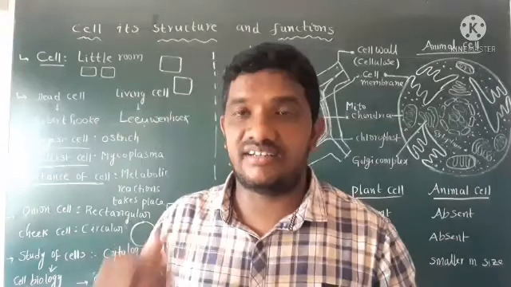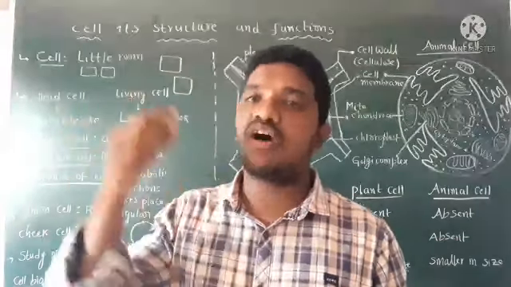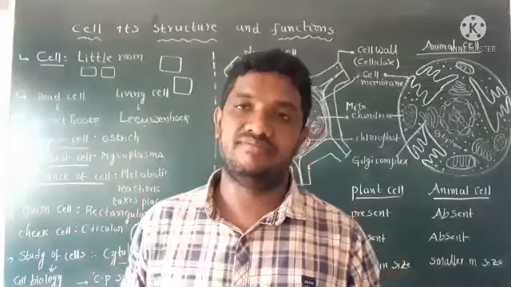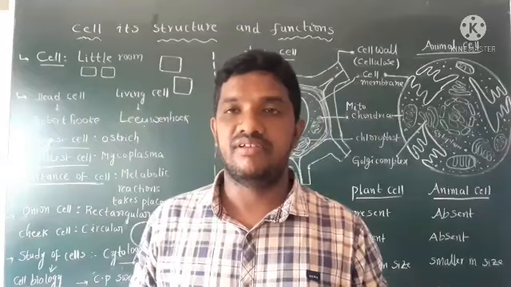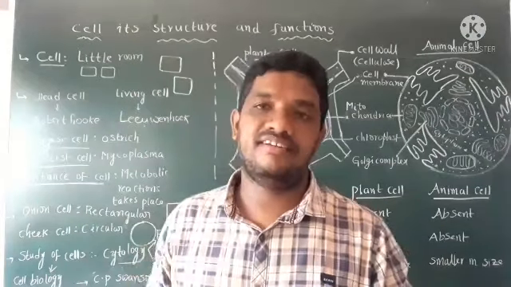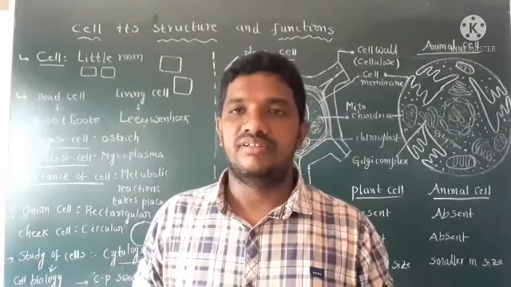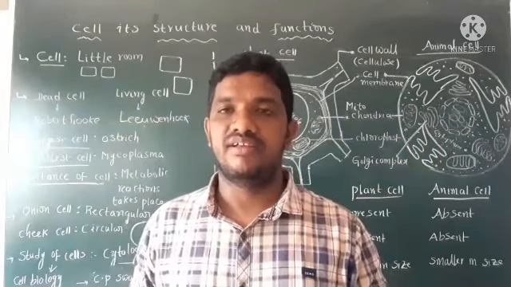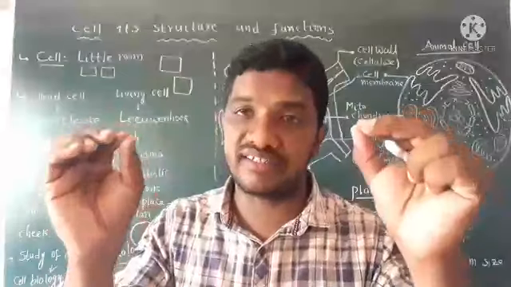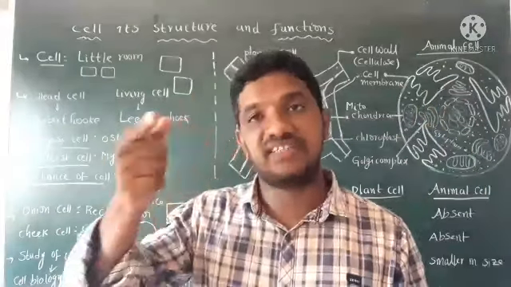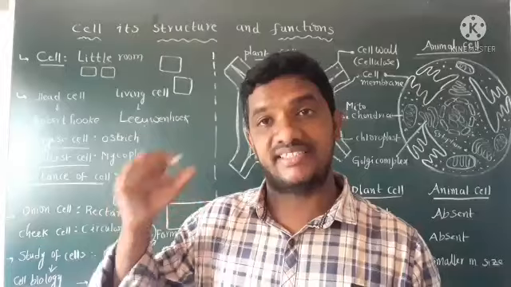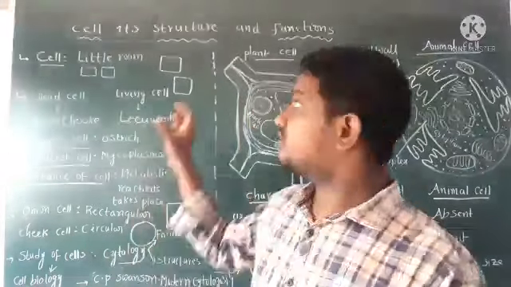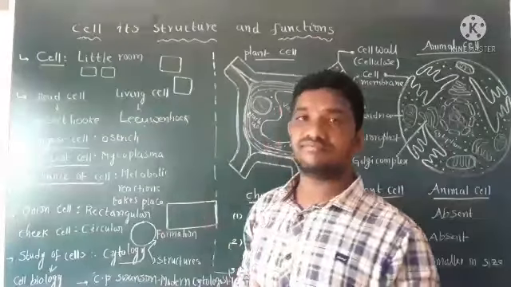Blood cells kill foreign material or microorganisms. See, different cells are there. Cells have different structures and specific functions. Nerve cell function is different. Blood cell function is different. So that is about the functions.